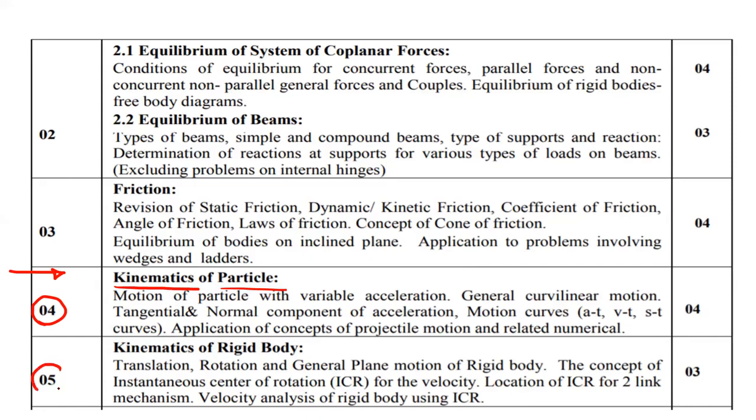Then the fifth module is the kinematics of rigid body. The difference between particle and rigid body is that in the kinematics of particle, we deal with the motion analysis of the object where the size and shape of the object will not matter. Suppose we have a car, then we consider the car as a particle only. Its shape and size will not matter for the force analysis or the motion analysis. And in the fifth module, that is the kinematics of rigid body, we are interested in the shape and the size of the object.